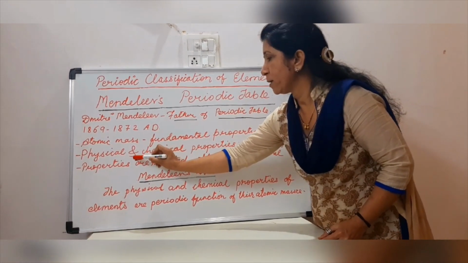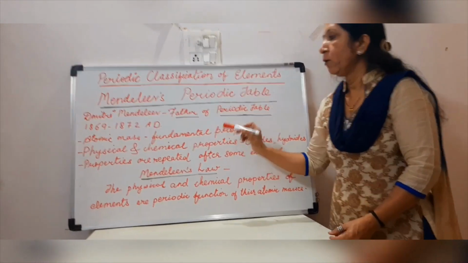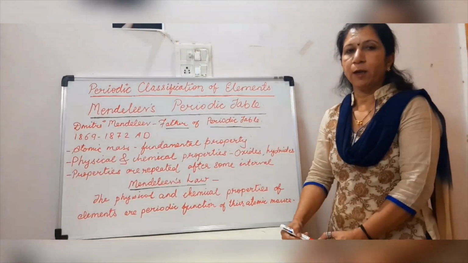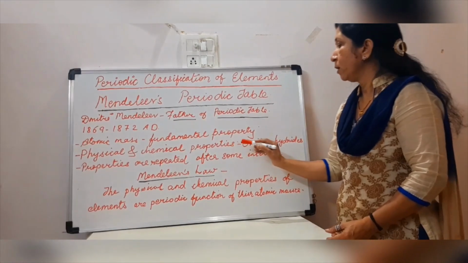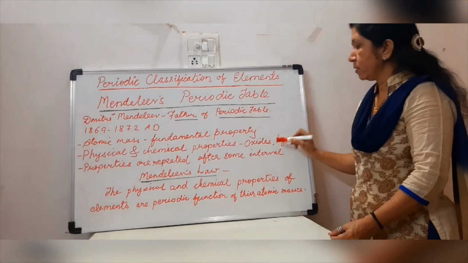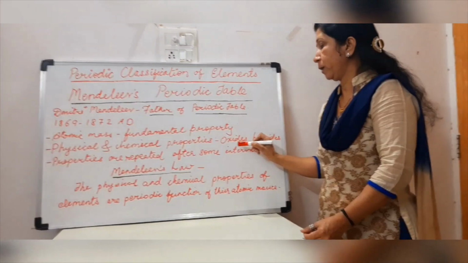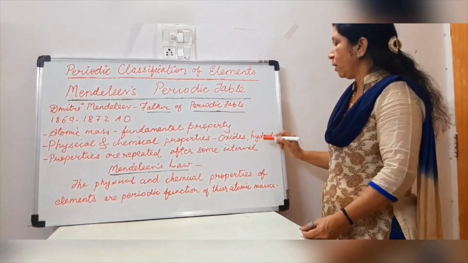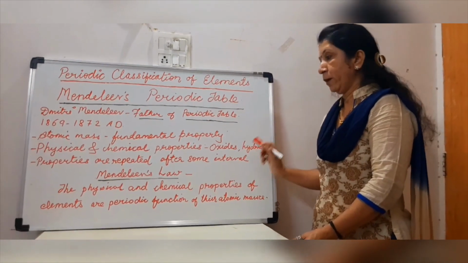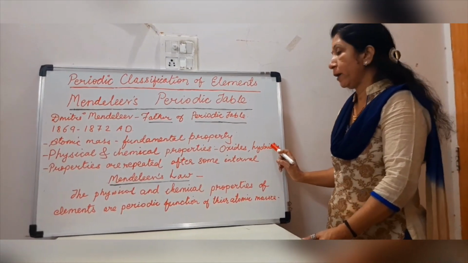Along with the atomic masses, he also considered the physical and chemical properties of the elements. Physical properties like the melting point, boiling point and the densities of the elements, and chemical properties of the oxides and hydrides. Now what are oxides and hydrides? An oxide is the compound formed when the element oxygen reacts with another element, and when hydrogen reacts with any other element, that compound is called a hydride. So he considered the properties of oxides and hydrides also.